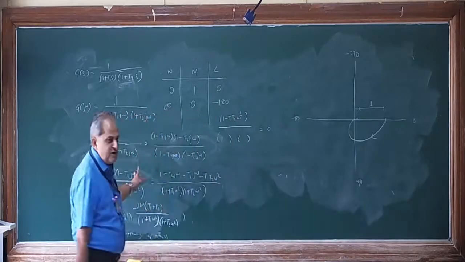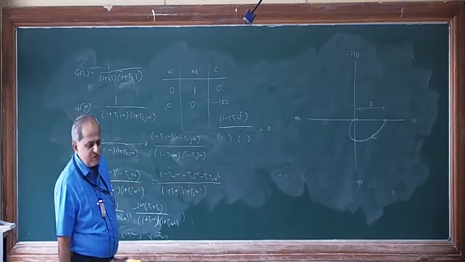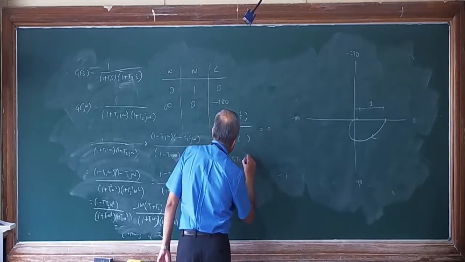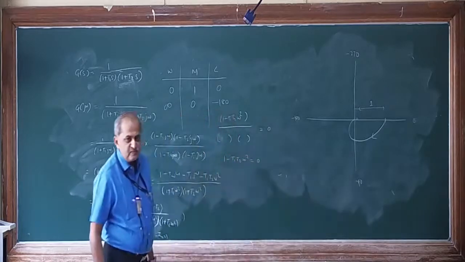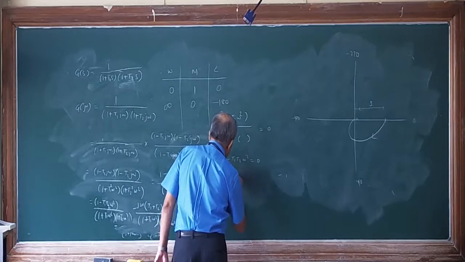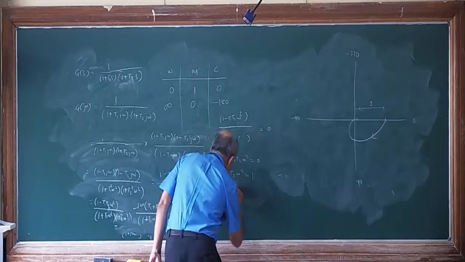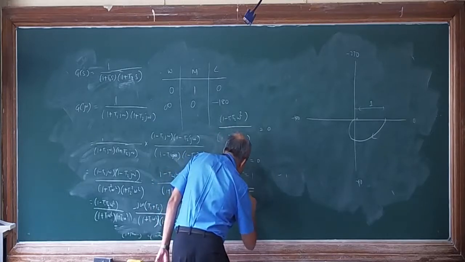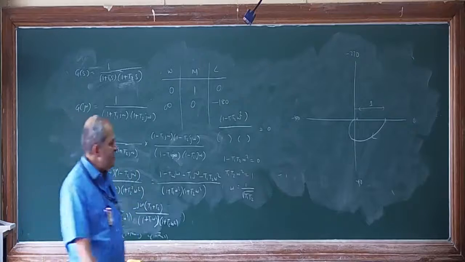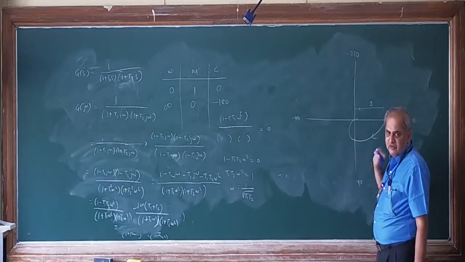I am not intentionally writing the denominator because it is anyway becoming 0. So that means 1 minus T1 T2 omega square is equal to 0. That means T1 T2 omega square is equal to 1, or omega is equal to 1 upon root T1 T2. This is the value of omega when the plot cuts the imaginary axis.